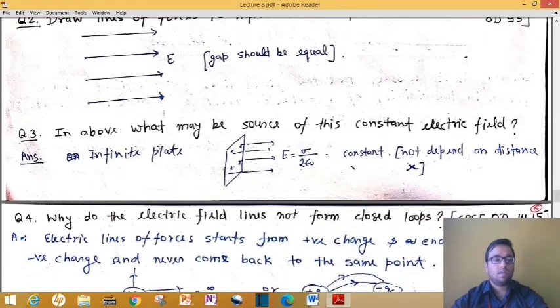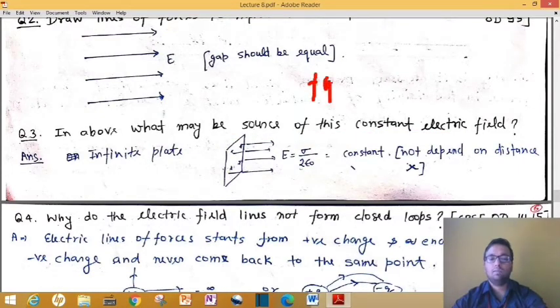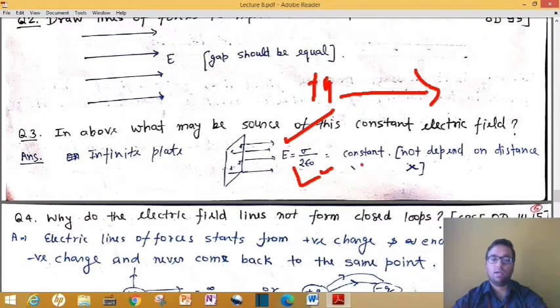Next question is, in the above example, what may be the source of this constant electric field? Now remember how we can create a constant electric field, because due to a single point charge, the electric field is always variable and keeps on decreasing. So for a constant electric field we have to take an infinite sheet, and due to this infinite sheet your electric field is given by the formula sigma upon 2 epsilon naught. In this formula there is no expression for x, no r square term or r term. That's why we can say that this electric field does not depend on distance, it has the same magnitude.